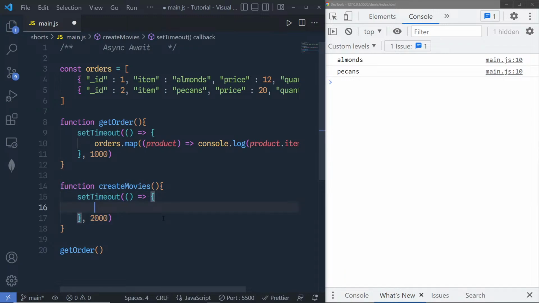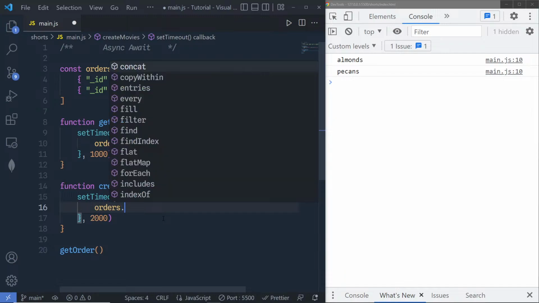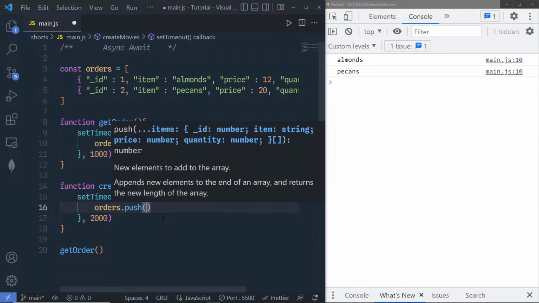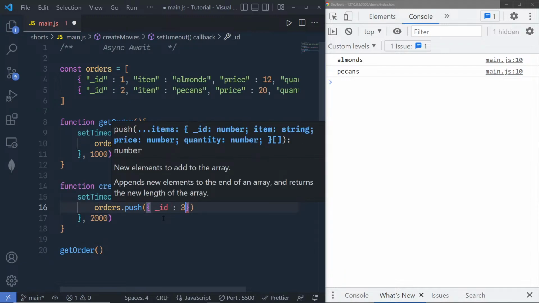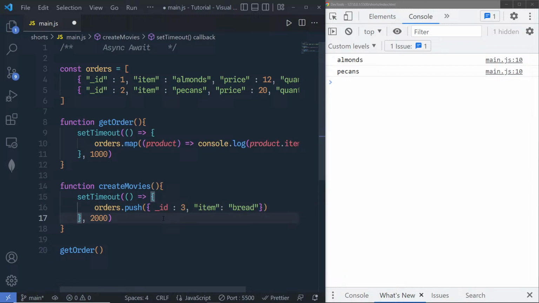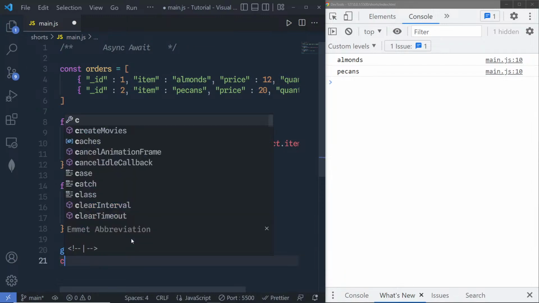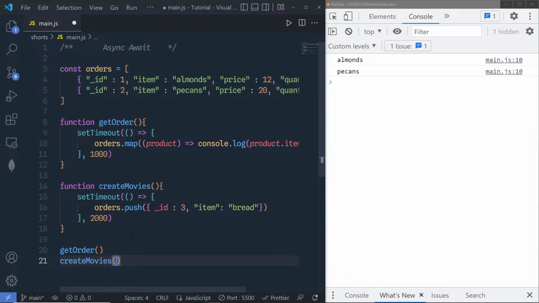This will add some delay inside this createMovies, and I'm simply going to say order.push, and I'm going to push some data. So let me just pass some data here. If I say ID 3 with the item property, you can specify any property here, that's on you, and I'm going to say bread. This is just simple data I wanted to push inside this order array. And just for that, let me just call this createMovies right down here.